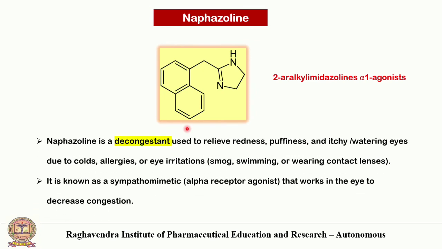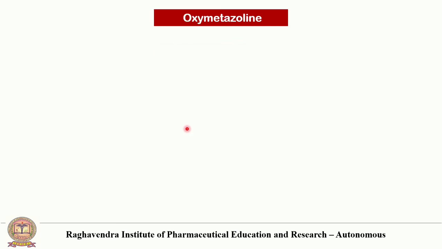Naphazoline is a decongestant agent. It is used to relieve the redness, puffiness and itchy watering of the eyes due to colds, allergies and eye irritations. It is known as a sympathomimetic agent that works in the eye to decrease the congestion.